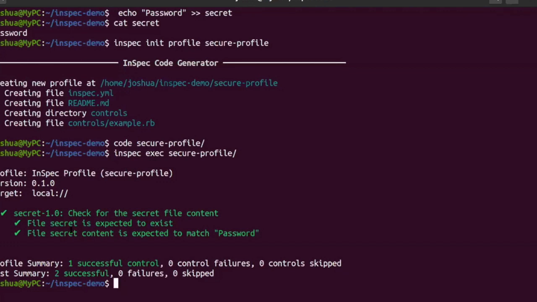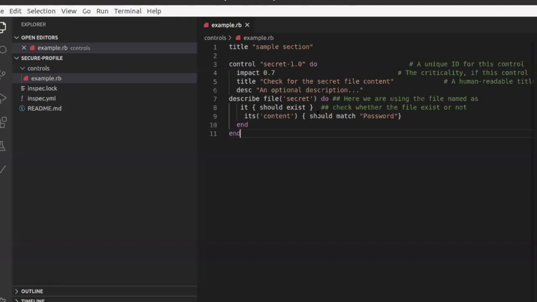You may ask, hey, it's working, what's the problem with that? If you go into the example.rb, you could see that we are just hard coding the password part. It's not a good way to do that. For example,